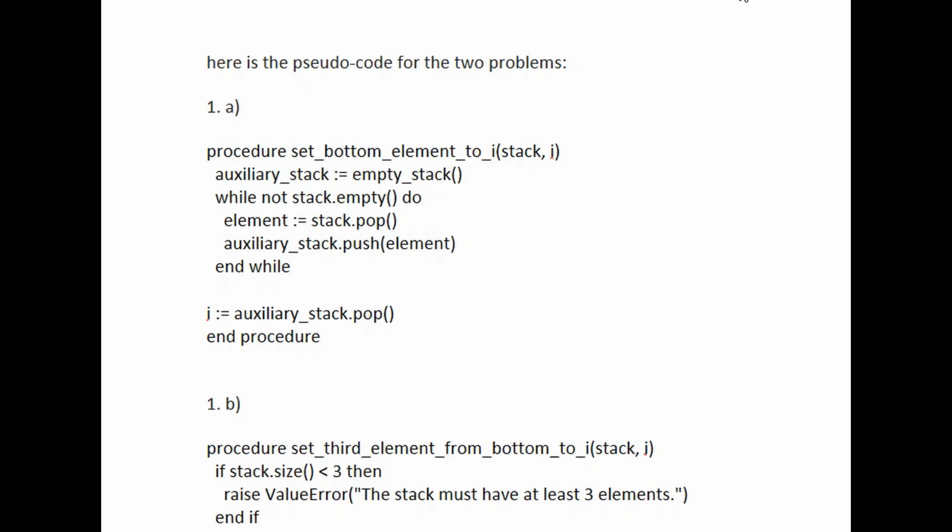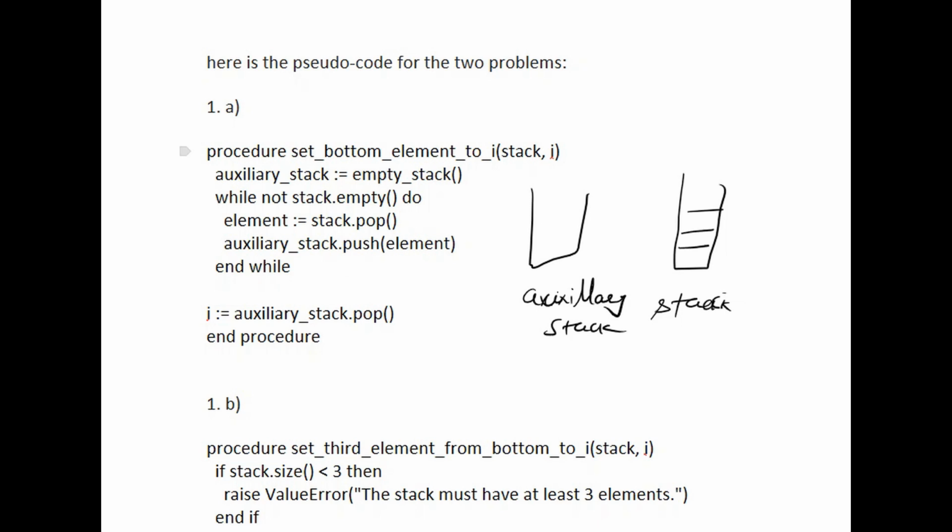While not stack empty do, so now we have a stack. So from this stack we will pop the elements. This is the existing stack and this is the auxiliary stack we have built, now. This is auxiliary. So what we are doing, we pop this element from this given stack and now push the element into the auxiliary.